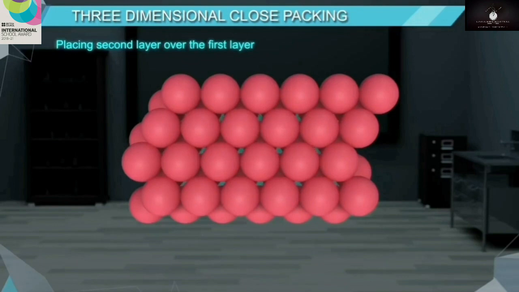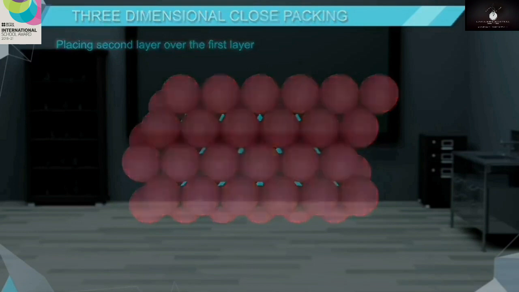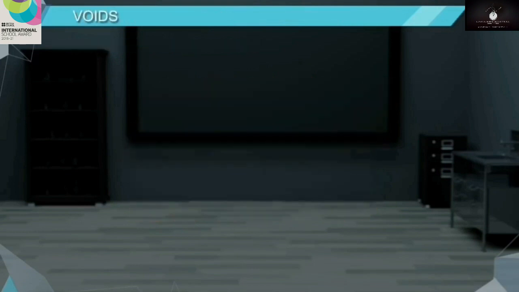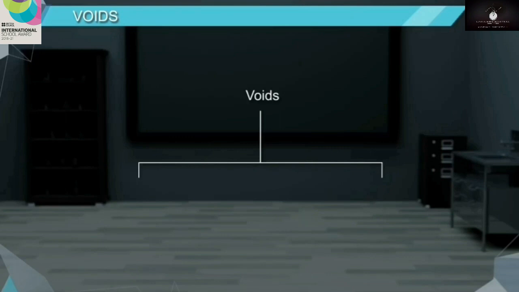On observing, we will notice that not all the triangular voids of the first layer are covered by the spheres of the second layer. This gives rise to a different arrangement and different voids. Voids. There are 2 types of voids: tetrahedral voids denoted by T, octahedral voids denoted by O. Let us study how these voids are formed.